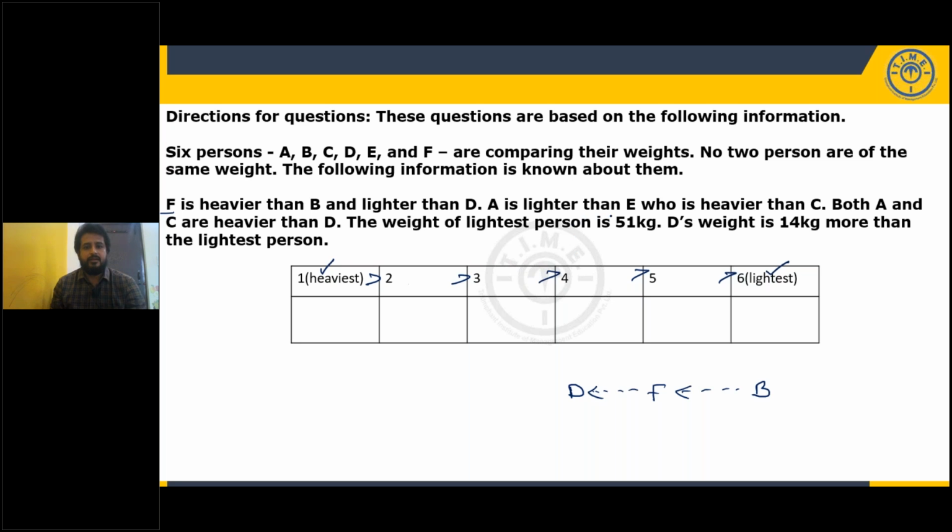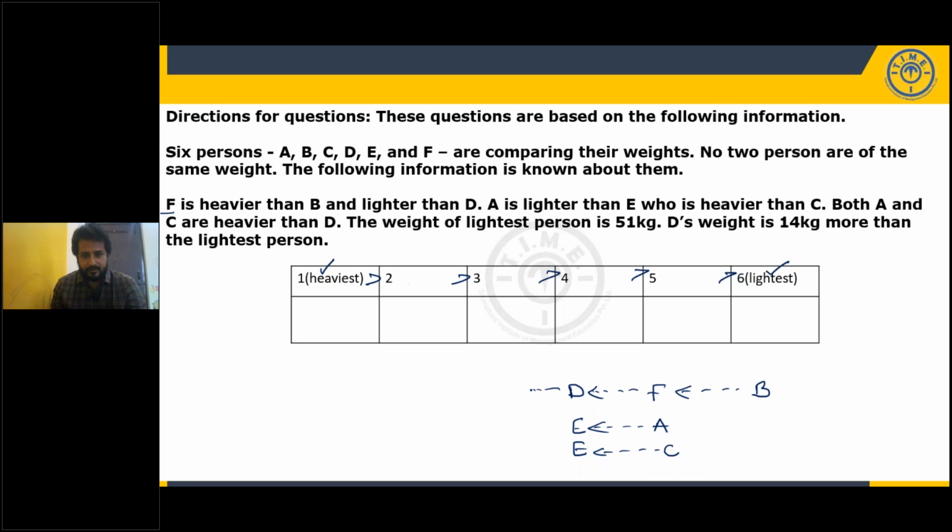Okay. Next, A is lighter than E. A is lighter than E is as good as E is heavier than A. E is heavier than A. Who is? Who is means we are talking about E. E is heavier than C. So E is heavier than A and E is heavier than C. It's fine.